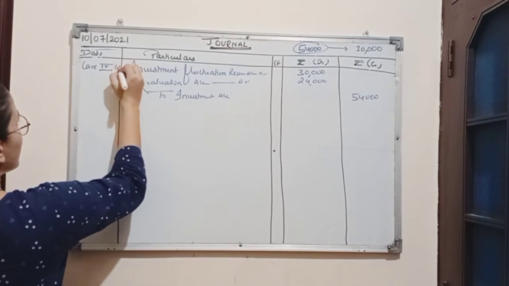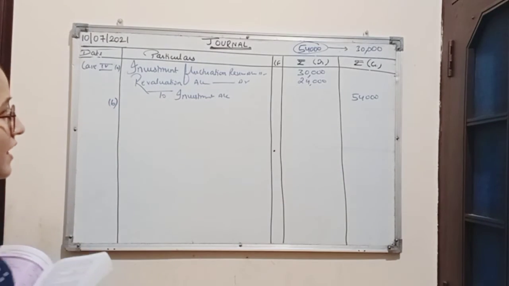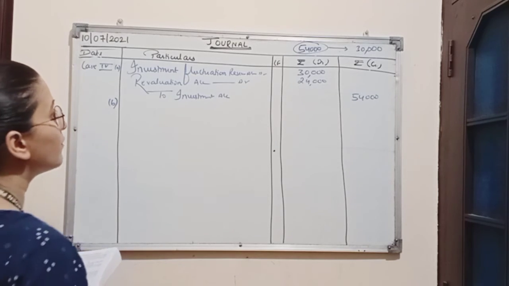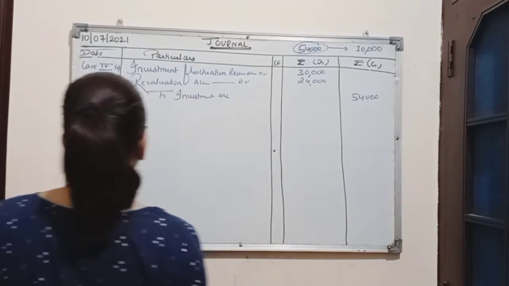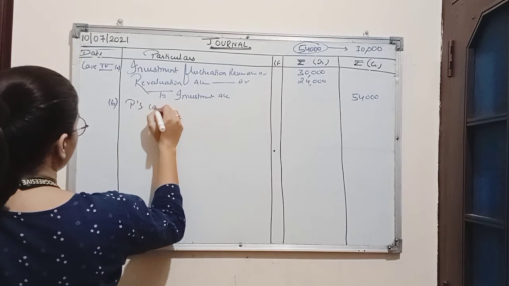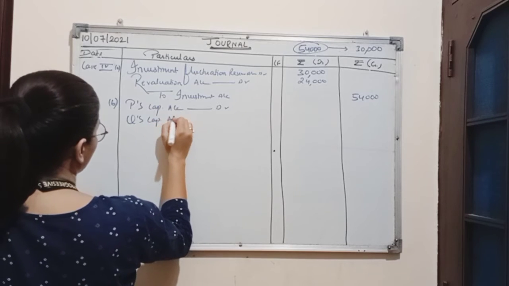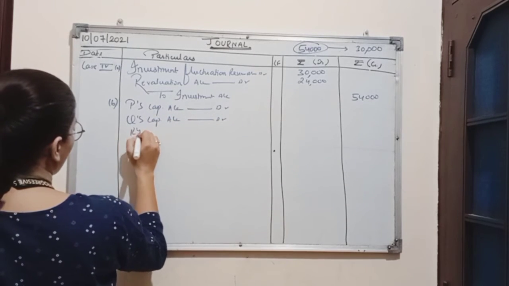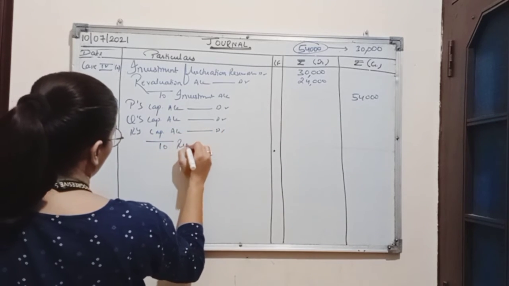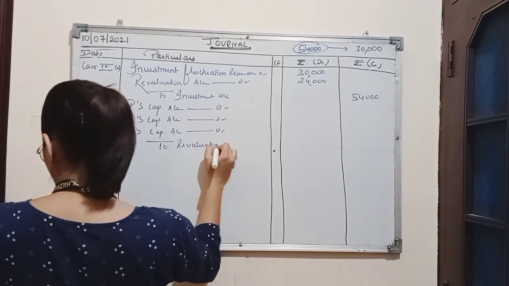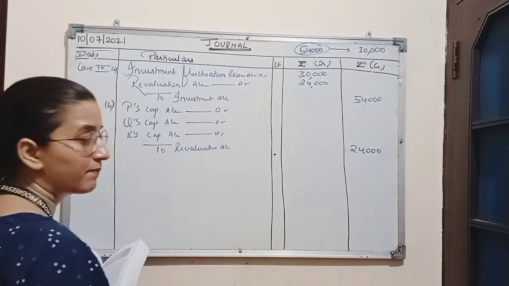So there will be another entry in the same case where this loss is borne by the partners. That means partners' capital accounts will be debited with the amount 24,000, which is divided in the old profit sharing ratio. Now here P's capital account will be debited, Q's capital account will also be debited and R's capital account is also debited to revaluation account. Now total loss is rupees 24,000, which is to be borne by partners.